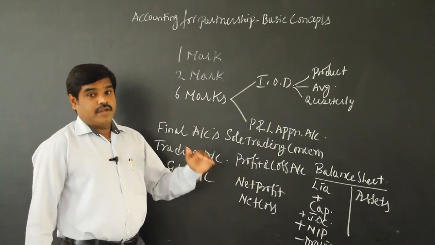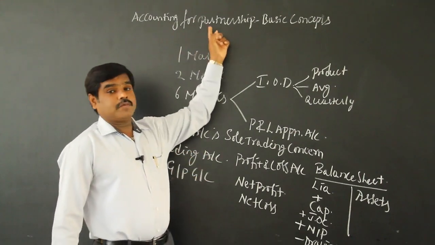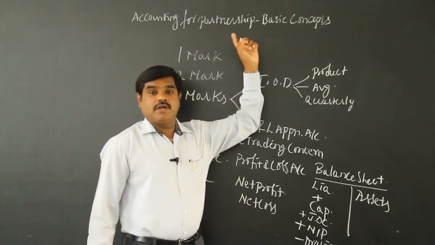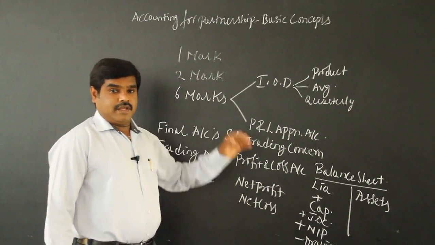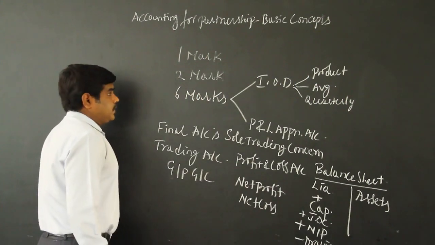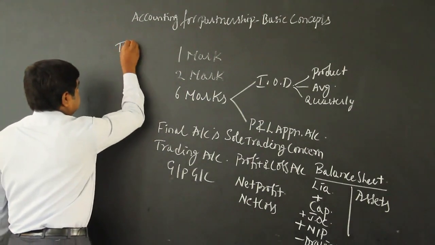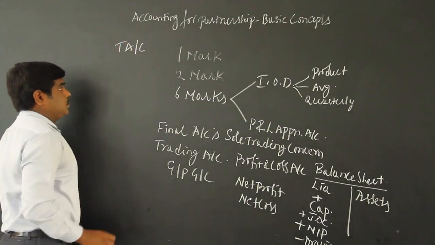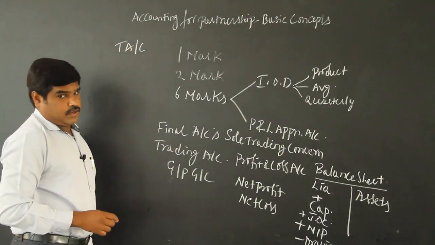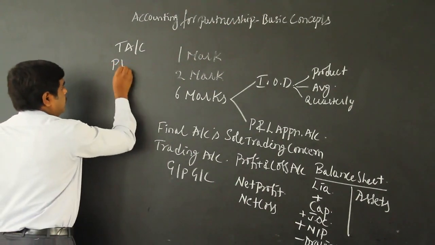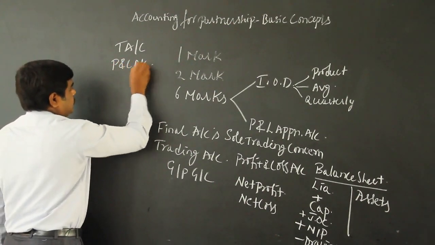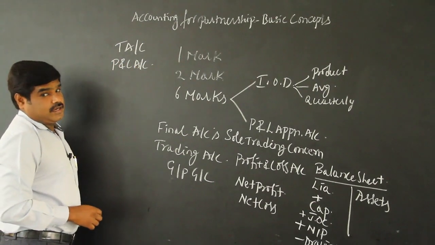But now here we are discussing partnership. In partnership, we prepare the trading account to know gross profit or gross loss, and the profit and loss account to know net profit or net loss.